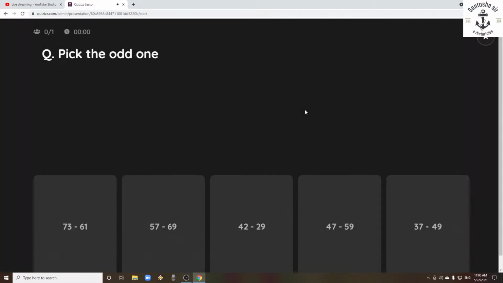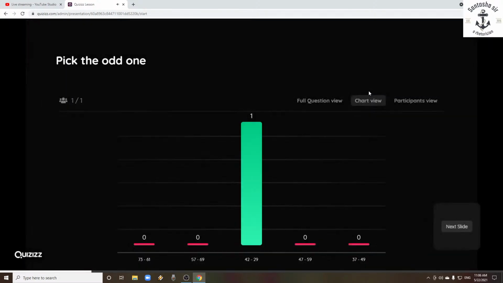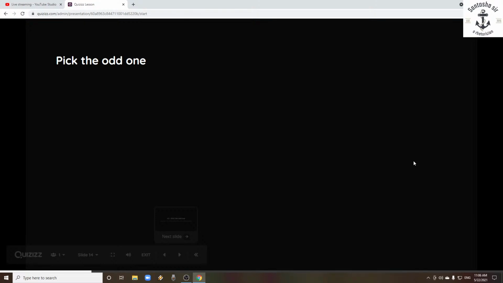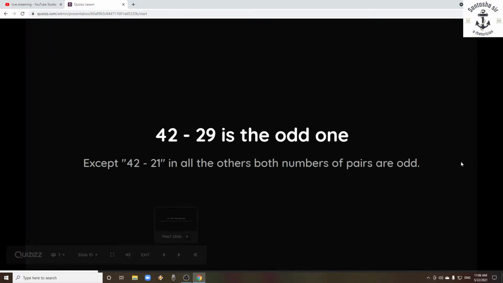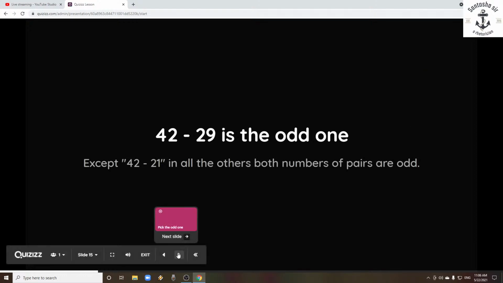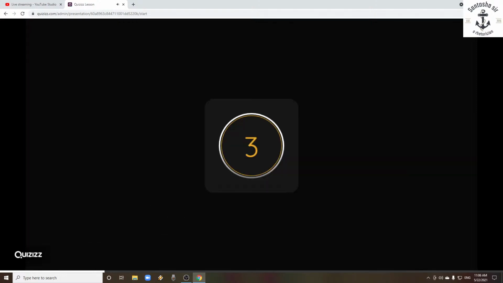Here we have the options 73 61, 57 69, 42 29, 47 59, 37 49. Which one is the odd one? 42 29 is the odd one. And why is 42 29 the odd one? Because except 42 29, in all the others both numbers of the pair are odd. Only here 42 is an even number. So that's how it is. Quickly moving on to the next question.